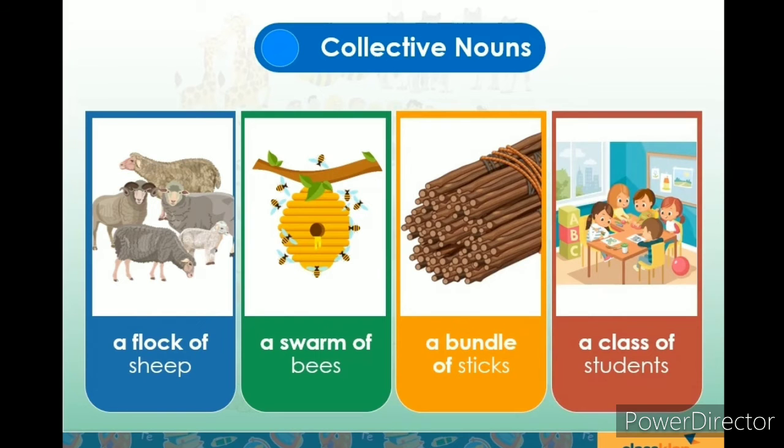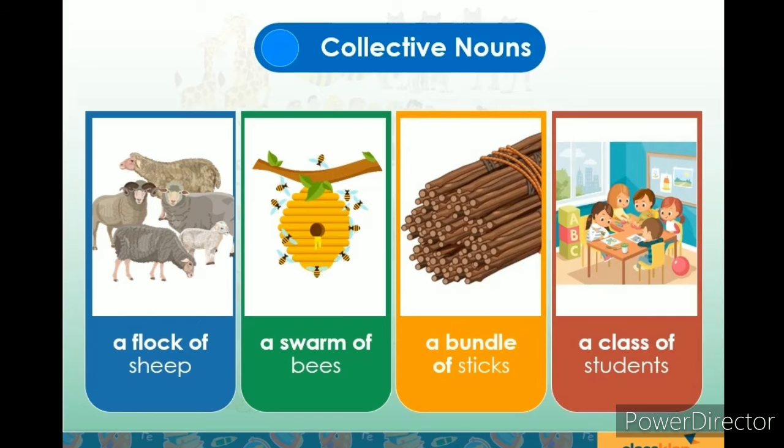A flock of sheep, a swarm of bees, a bundle of sticks, a class of students are some examples of collective nouns. Let us try to understand what collective nouns are.